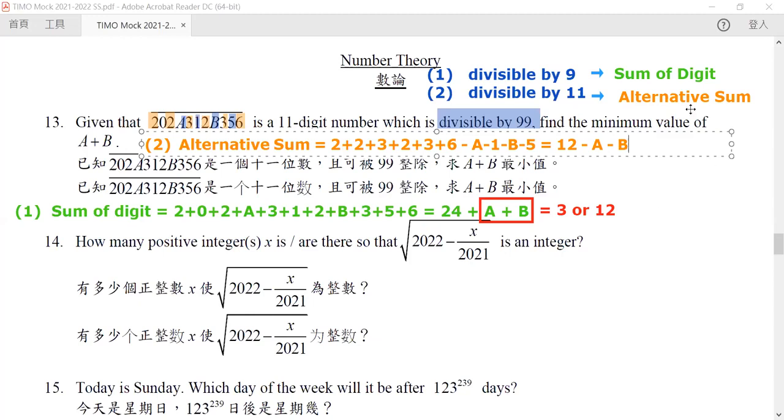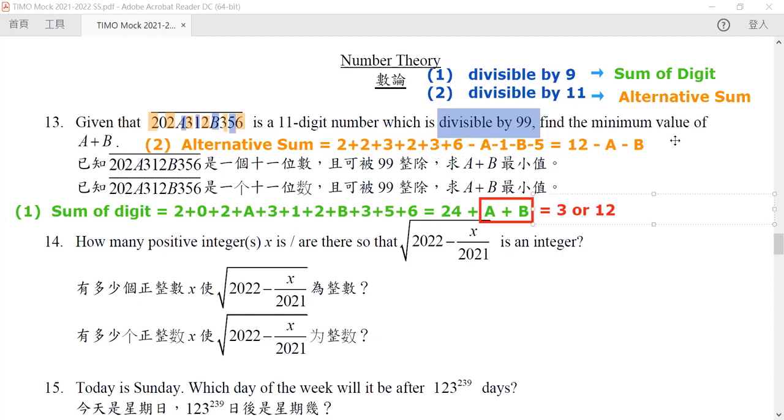This number must be divisible by 11. In order for it to be divisible by 11, notice that it is negative. This is not negative a, negative b. Let me rewrite it like this, with a bracket, so it's much easier to see.